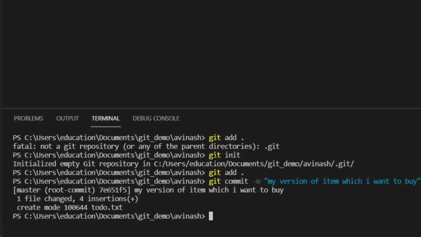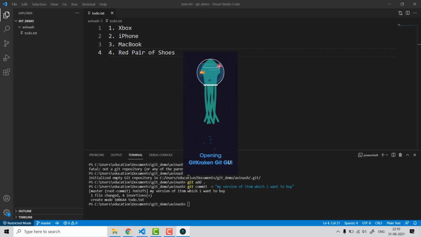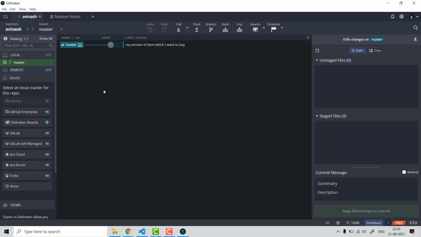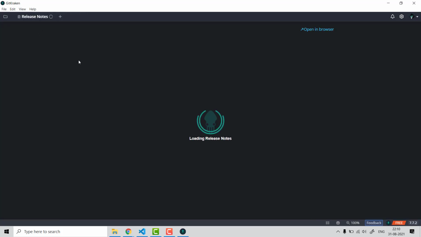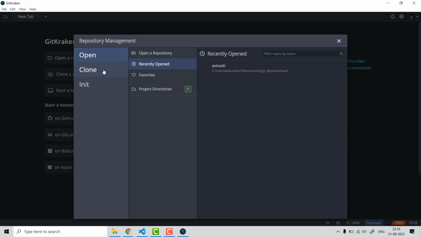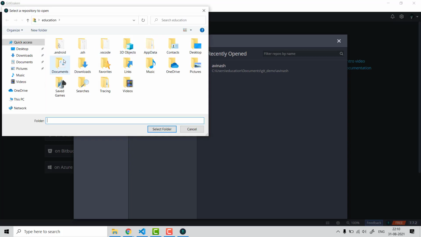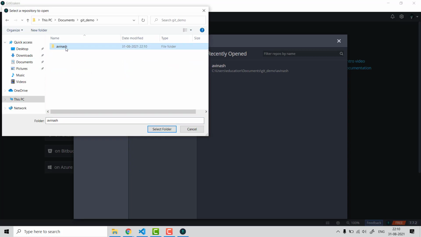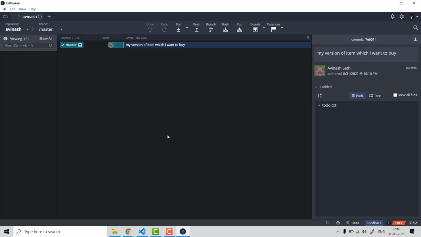Now I want to push this particular repository over cloud. So what I'll do, I'll open this tool GitKraken which I have. This tool actually helps me manage all the Git repositories. And for some reason my fan is just doing something crazy. Okay, now what I'll do, I'll simply come here and I'll say open a Git repo. I'll click on open repository. I'll come to this particular location, I'll come to this folder and I'll click on select.